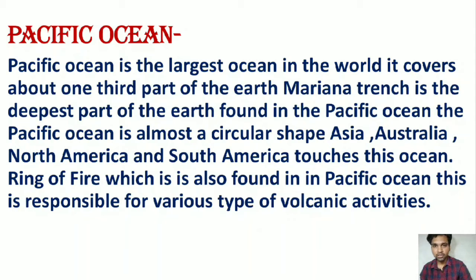Pacific Ocean touches 4 major continents, that is North America and South America on the east and Asia and Australia on the west. Pacific Ocean has some specific properties also, such as a huge amount of volcanic activity.